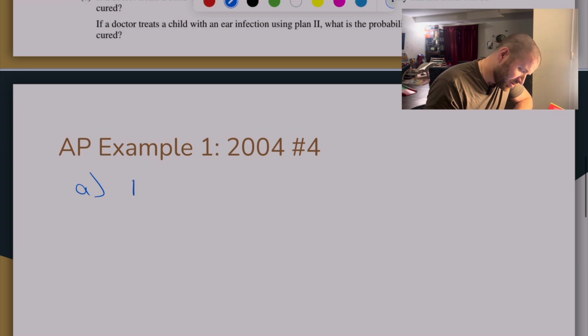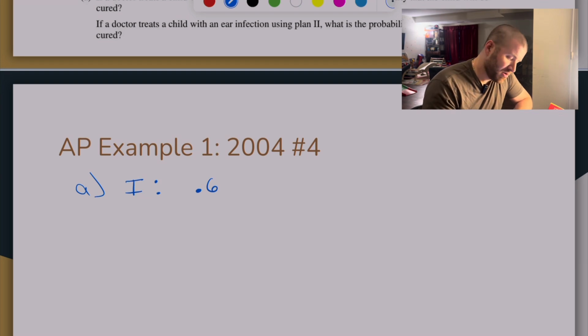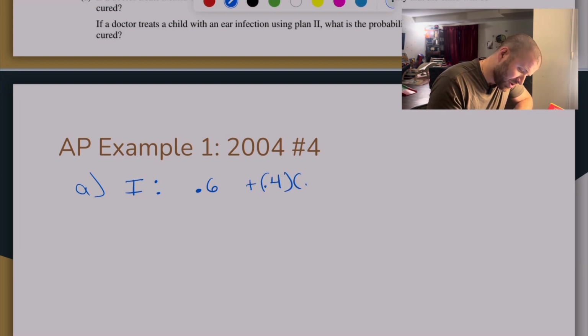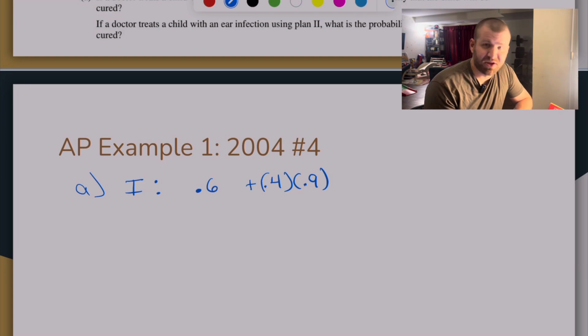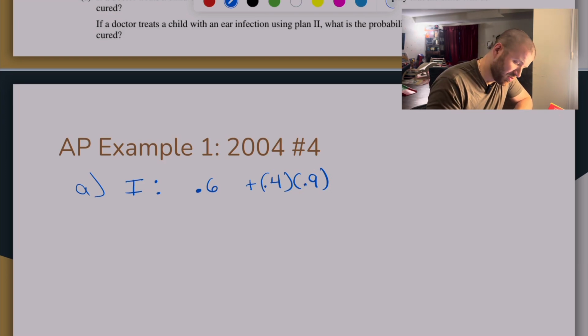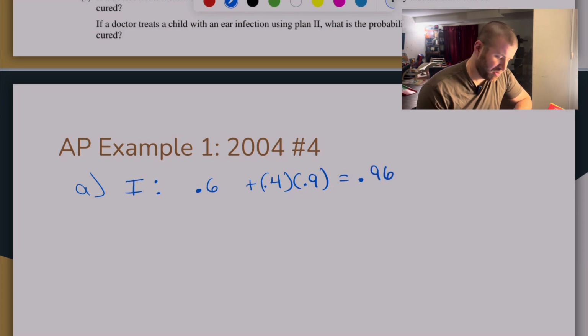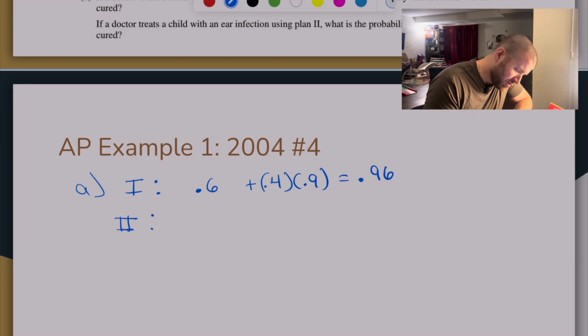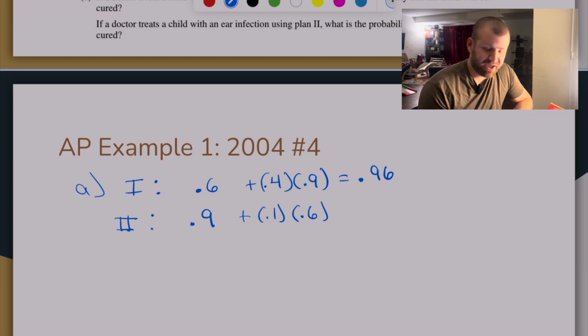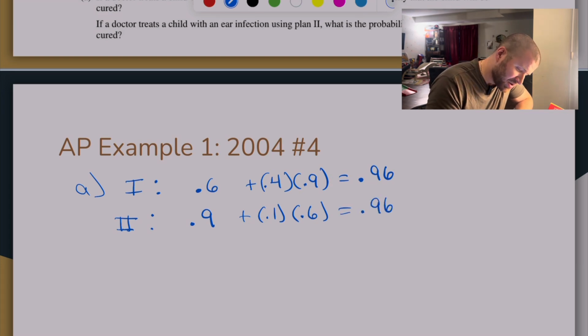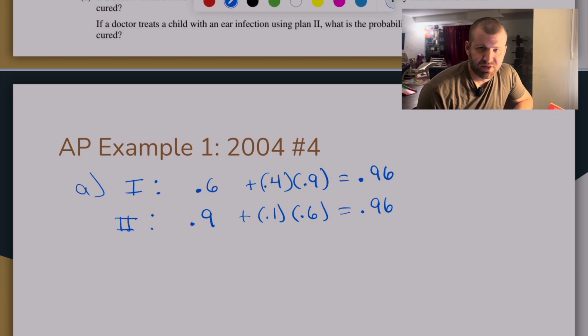And so for plan 1, which is when we start with antibiotic A, we're either cured with A, or there's a 40% chance that I have to use B, and then a 90% chance that my ear infection is cured with B. So this gives me a 96% chance, if you will, of being cured. For plan 2, I start with B first, so then there's a 10% chance that I end up having to use antibiotic A, which, not so surprisingly, also gives me a 96% chance of being cured.